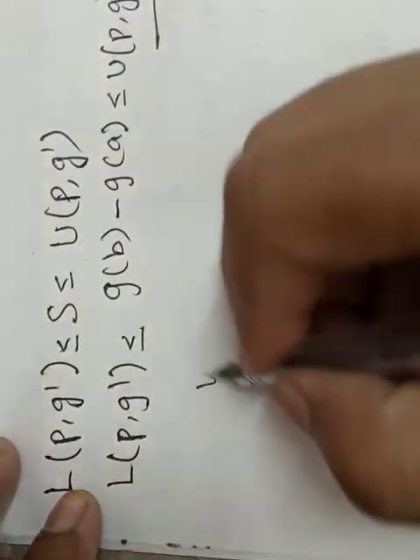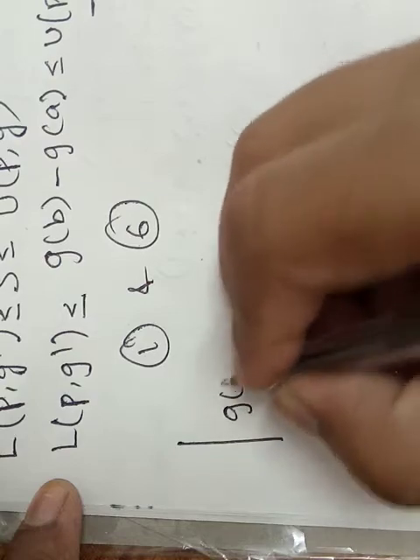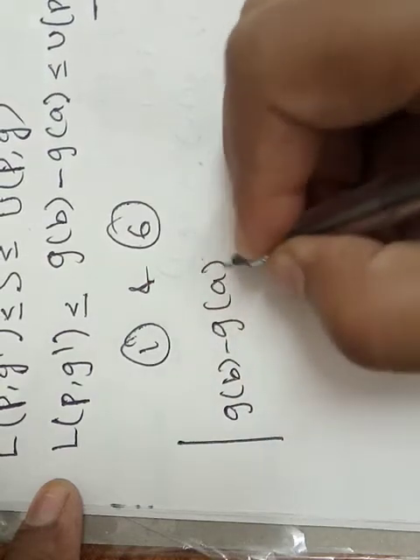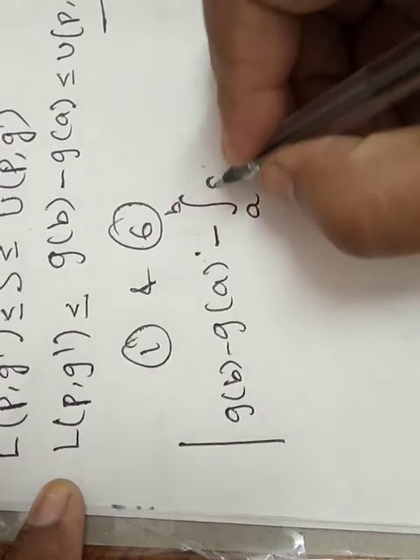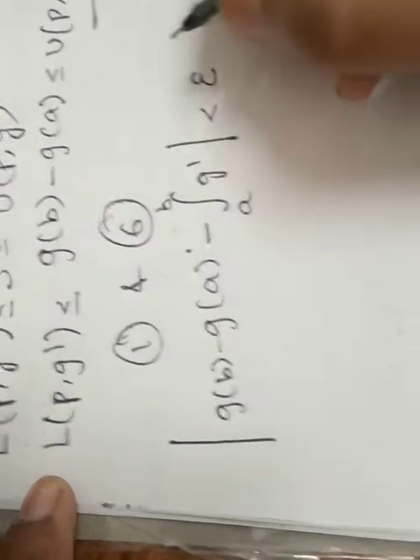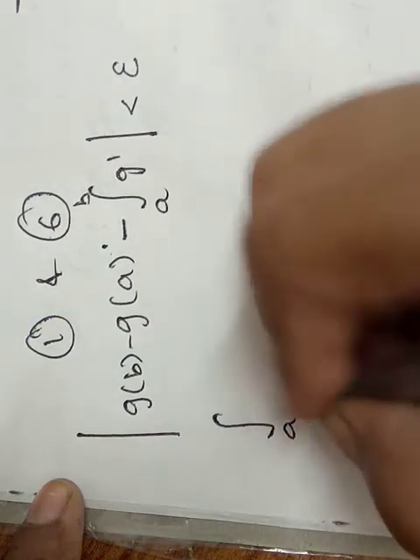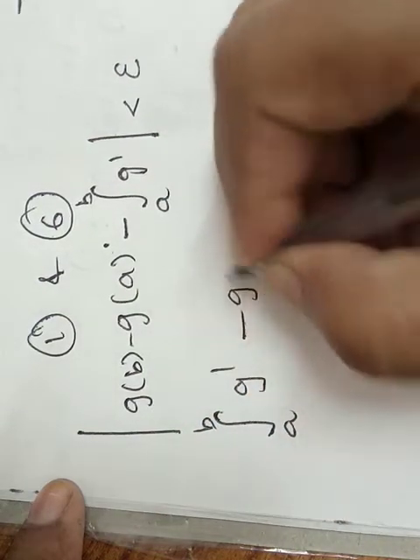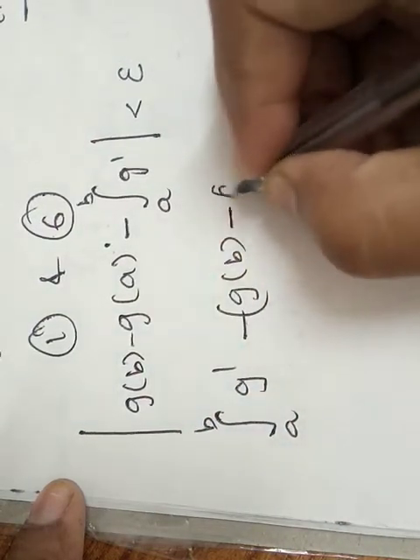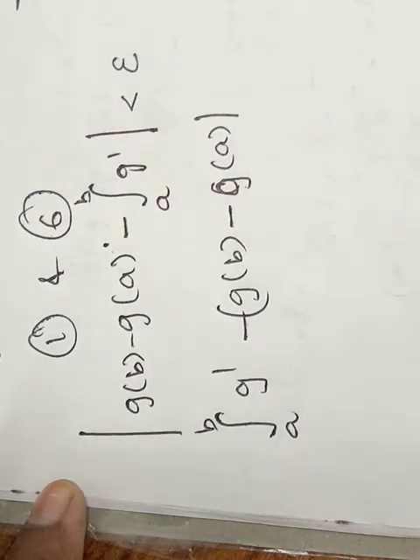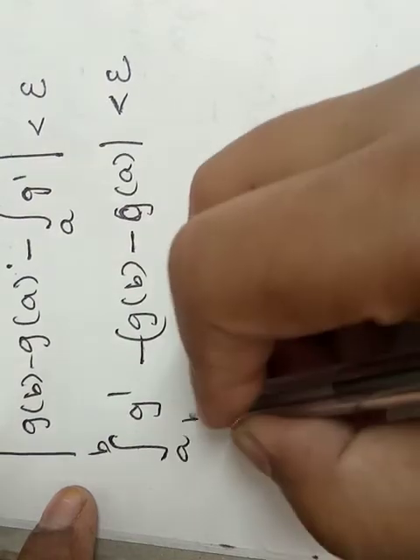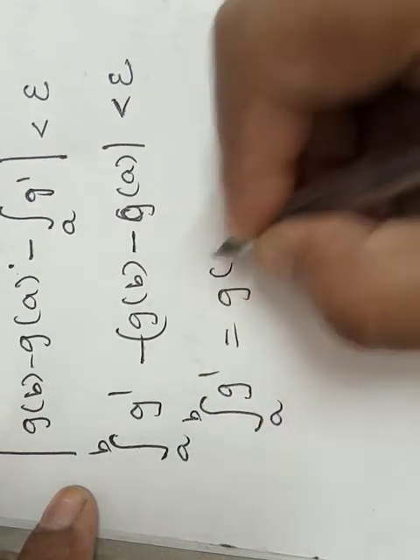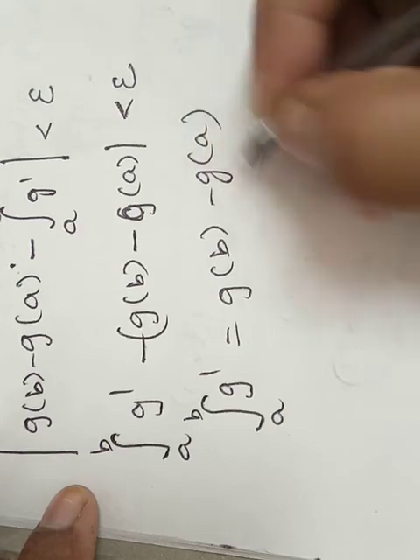Now from equation 1 and 6 we can write g of b minus g of a minus integral a to b g dash is less than epsilon. Now I can write integral a to b g dash minus g of b minus g of a less than epsilon. That is nothing but integral a to b g dash is equals to g of b minus g of a. Hence proved.